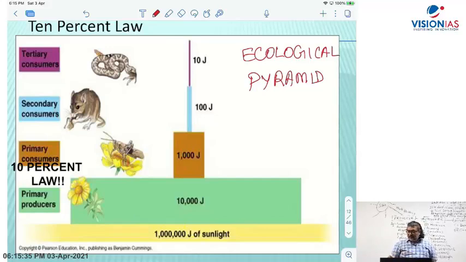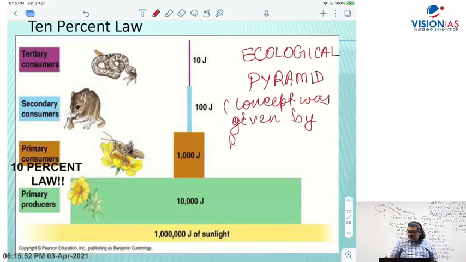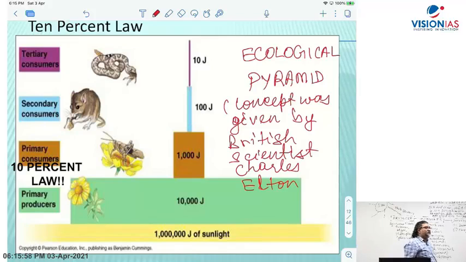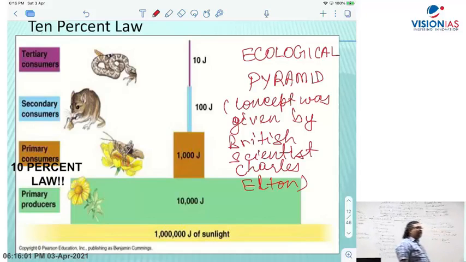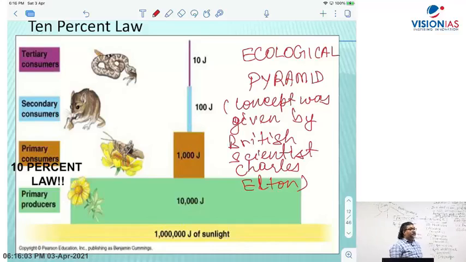Now the ecological pyramid concept, this concept was given by a British scientist, Charles Elton. He gave this concept of pyramid. That's why sometimes the pyramid is also called the Eltonian pyramid. And Lindeman's law of 10%, which is based on laws of thermodynamics, looks like that, right?